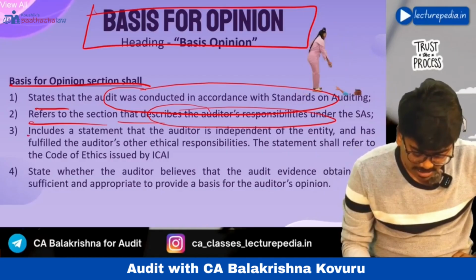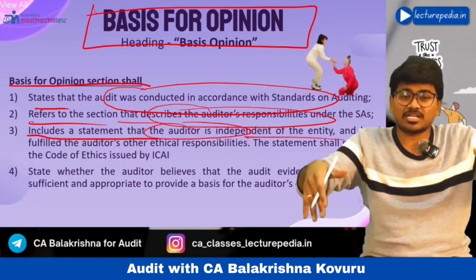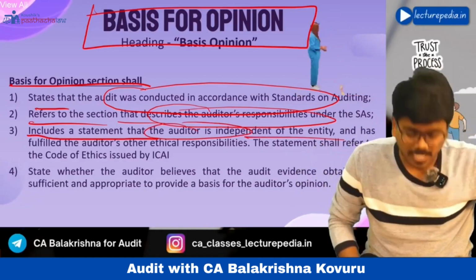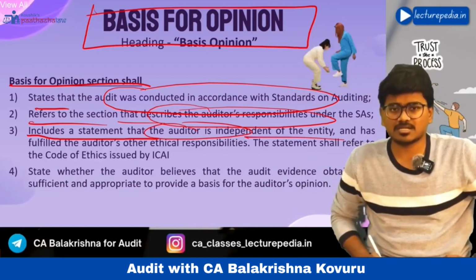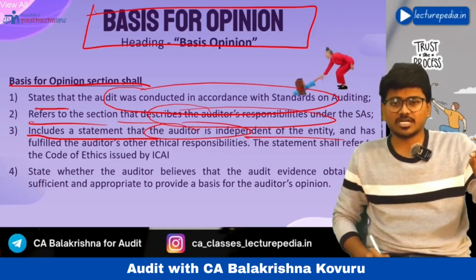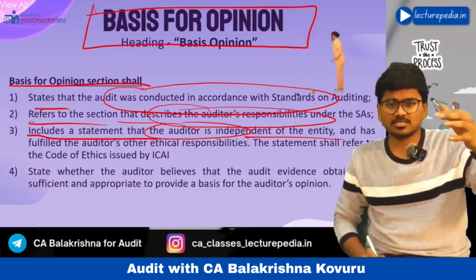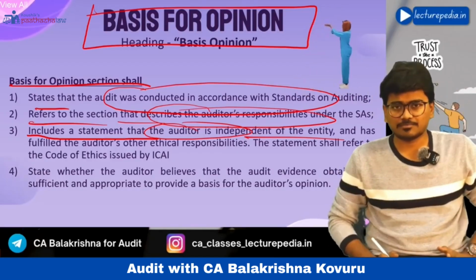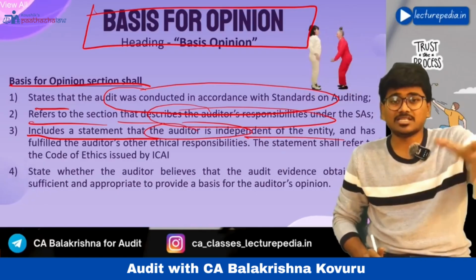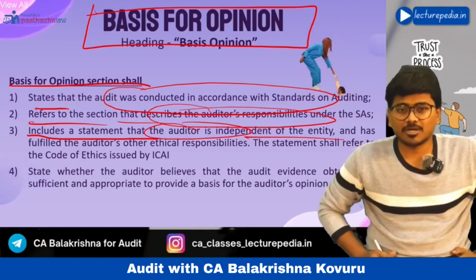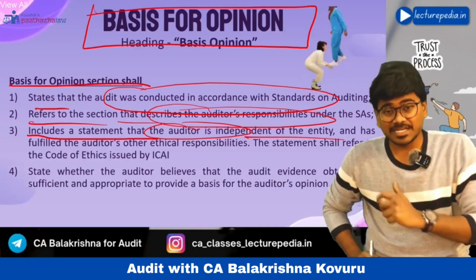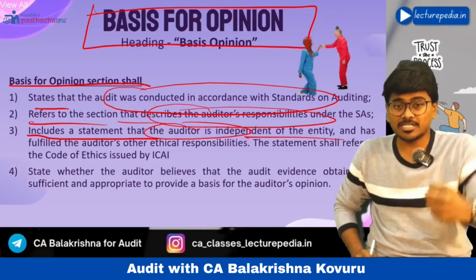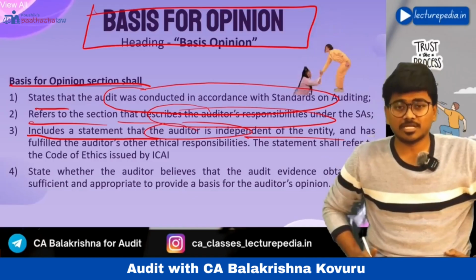Next, include the statement that the auditor is independent of the entity and he has complied with all the ethical requirements. All the ethical requirements, the 5 fundamental principles we have discussed, right? Integrity, objectivity, confidentiality, professional competence and due care, and professional behavior. All these 5 fundamental principles the auditor has complied with, and he has also been independent during the entire audit. This point he needs to mention in the basis for opinion paragraph.